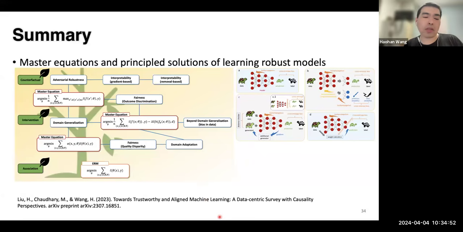In one of our surveys, we surveyed over 500 to 600 papers, and we identified that many of the methods eventually come down to a couple of master equations that lead to the central idea of how those things are developed. So in our survey, we show these three master equations, and on the right-hand side, we also offer some illustrative examples of how they can be used to improve the trustworthiness of those deep learning models.